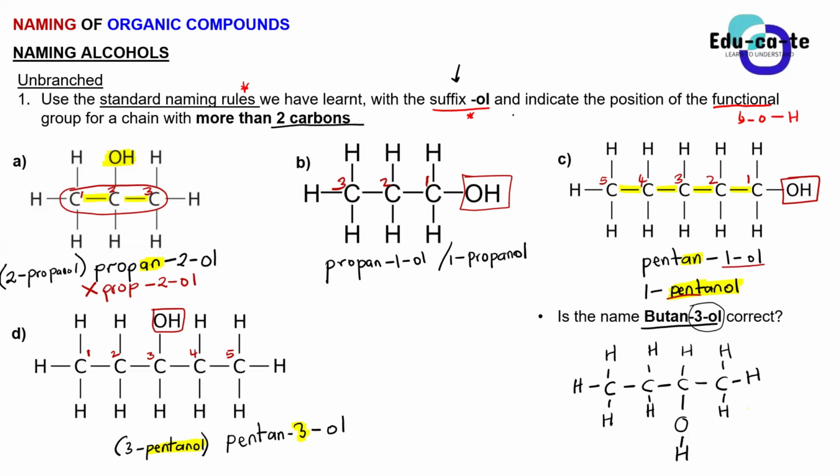So was I not right the first time? Well, I didn't say you went. Let's just try to prove if you were. So when you count the number of carbons, guys, since our OH group is here, we're going to count from right to left or from left to right. From right to left, yes, because we count from the carbon that is closest to the functional group rather than this carbon that is so far away. So we count from this carbon that is closest to the functional group.